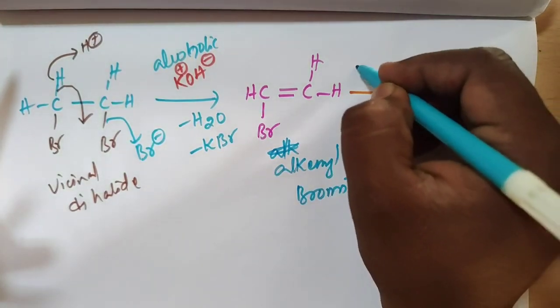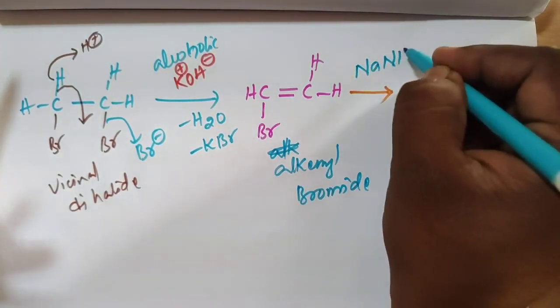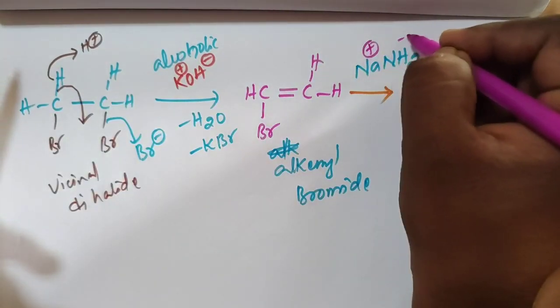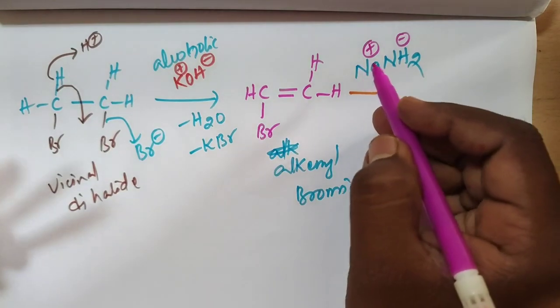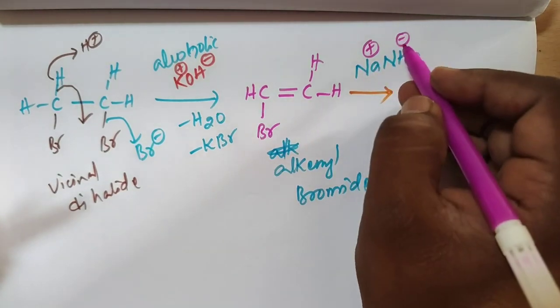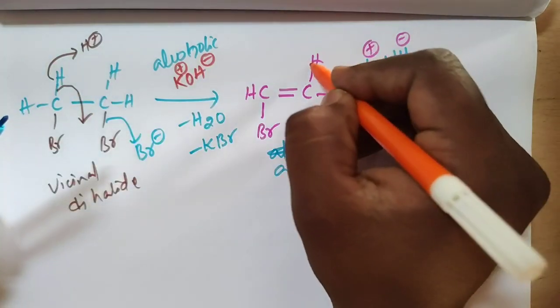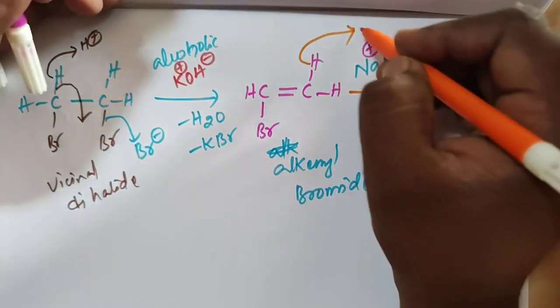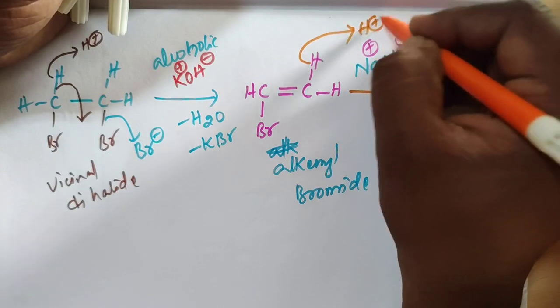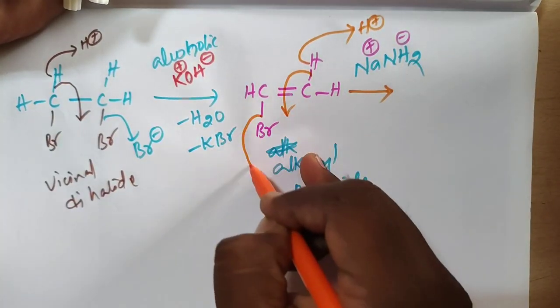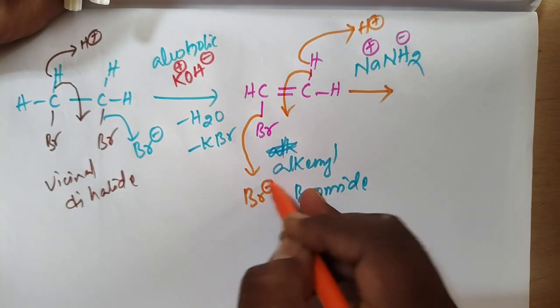This alkenyl bromide is treated with sodamide, NaNH2, which is Na plus and NH2 minus. NH2 minus absorbs the H plus from this hydrogen. The hydrogen is removed as H plus, the bond shifts, and the bromine is removed as Br minus.